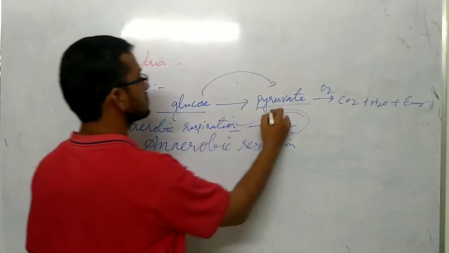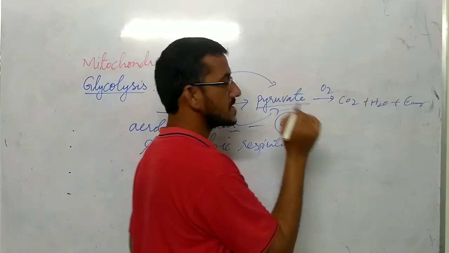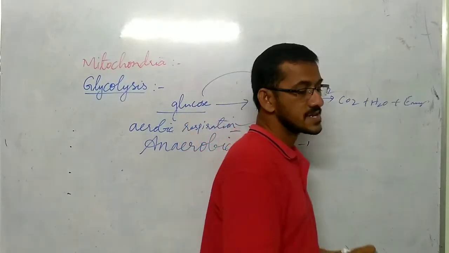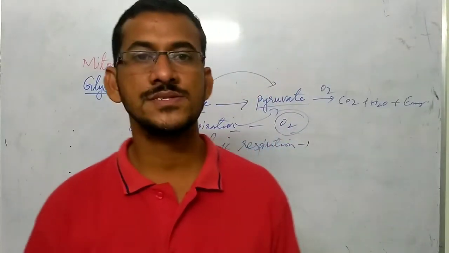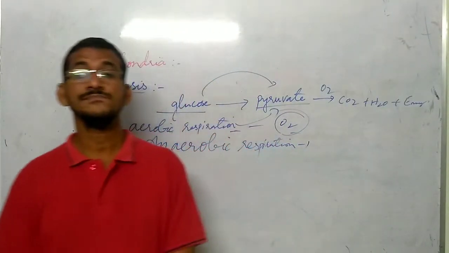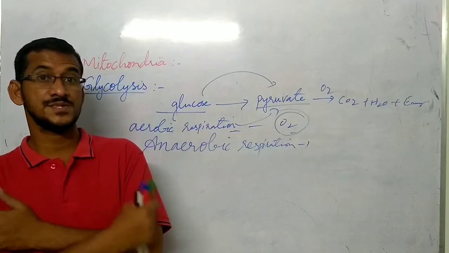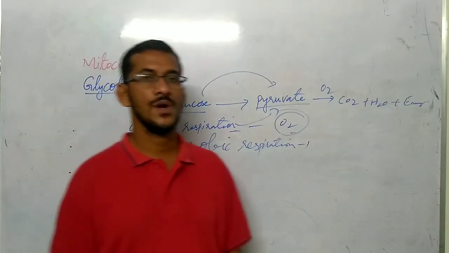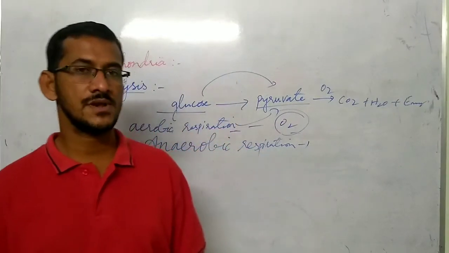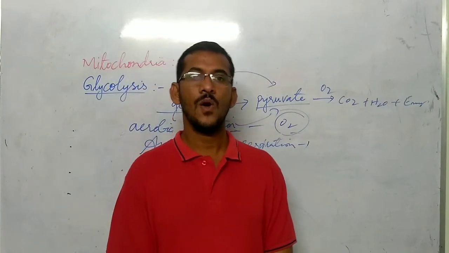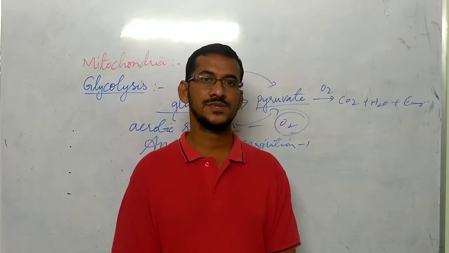So this is aerobic respiration. In case of anaerobic respiration, that is in the absence of oxygen, it converts into lactic acid. Understood? In human beings, during heavy exercise, what happens? At the time of exercise, our body starts paining, or when you do rigorous work or any labor work. Generally, muscle pain will occur. Why does it occur? Because of lactic acid accumulation in your muscles.